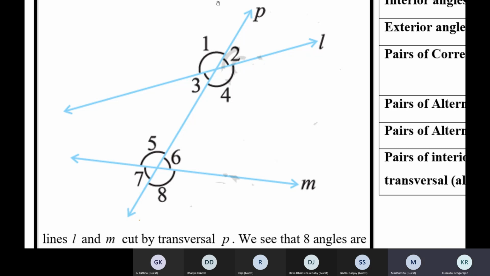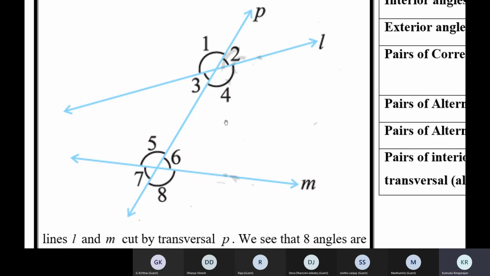Ma'am, let me tell you, 4 and 5 form a pair of alternate angles. Ma'am, 3 and 4, 5 and 6. No, I was asking about co-interior angles, not 3 and 4. Okay, fine. Let's see all the angles. Let's see all the relations.